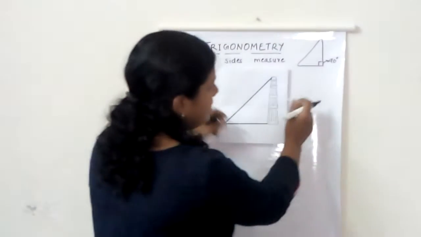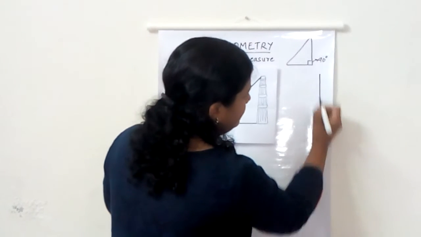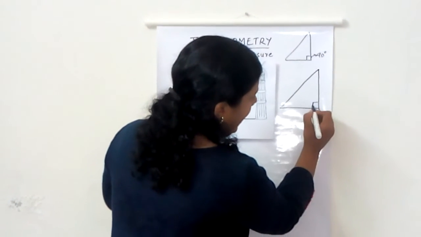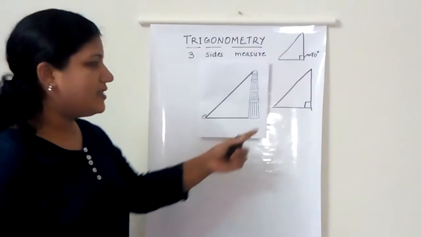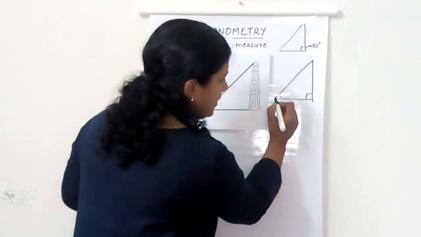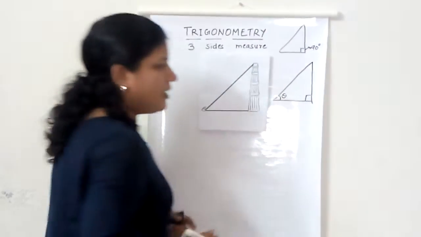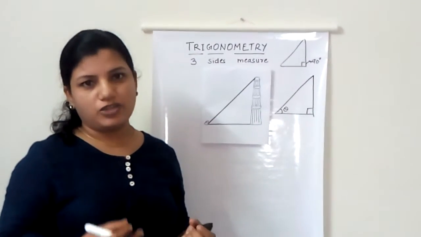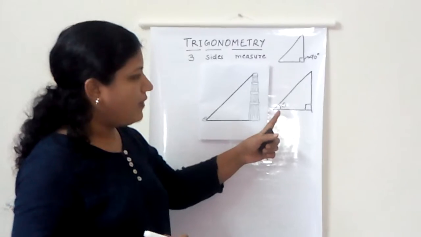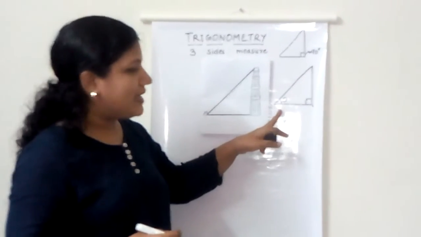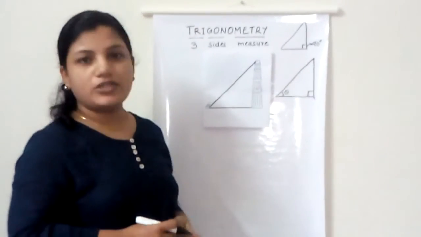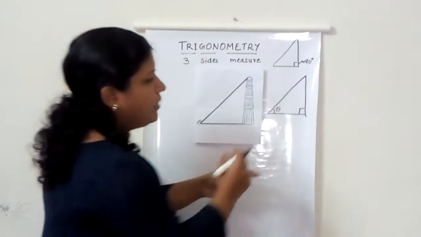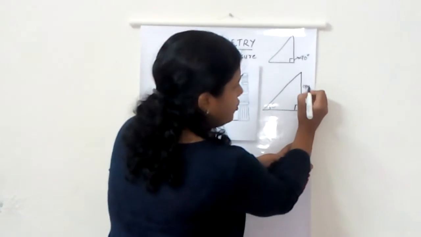Now, let's consider a right triangle with one angle 90 degrees, and I'm calling this angle theta. Theta is just a Greek letter that is used to represent the measure of an angle. So if I use this as theta, then we have what is called the opposite side of this angle. If this is your angle, the opposite side will be just this. So that is your opposite side.